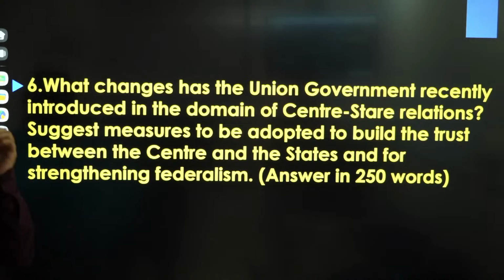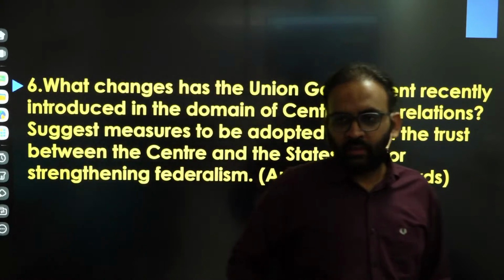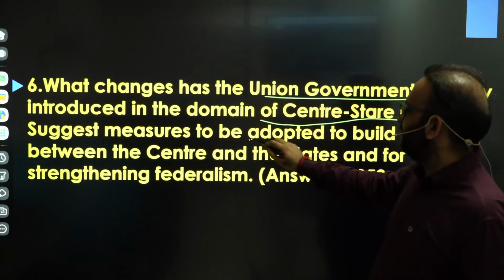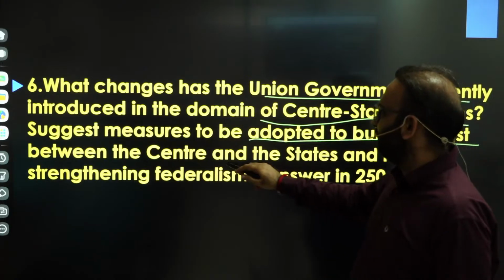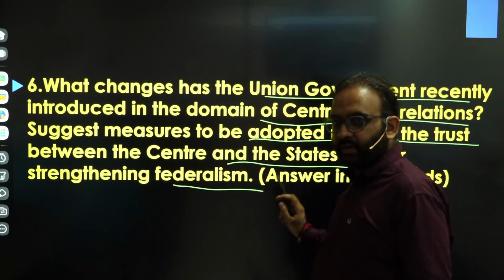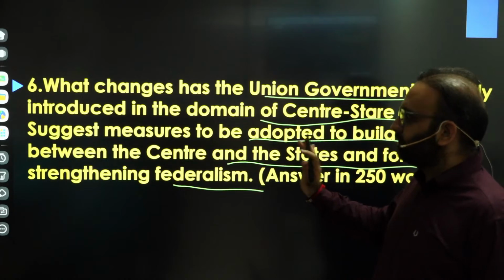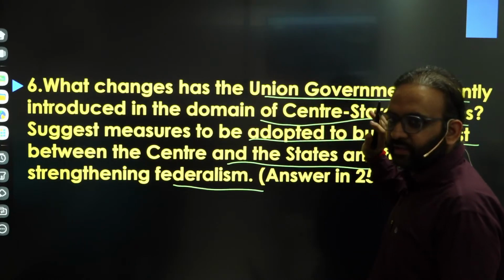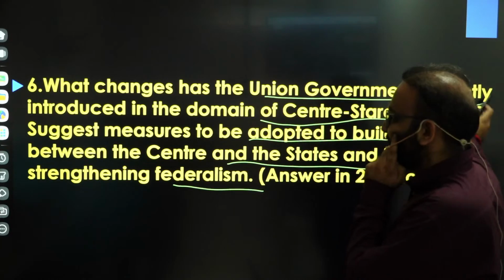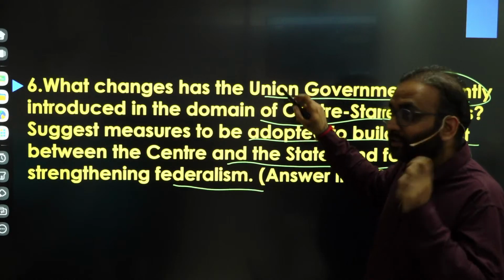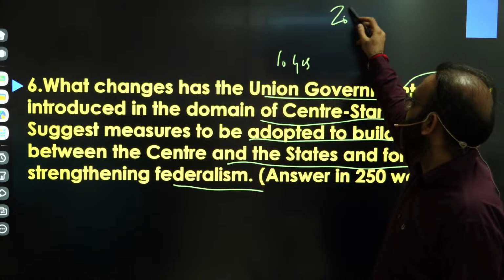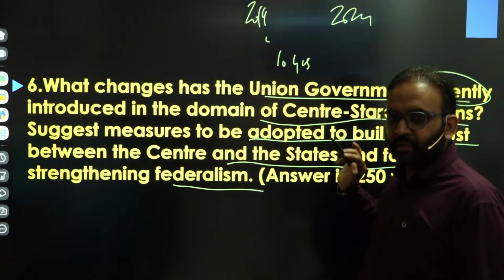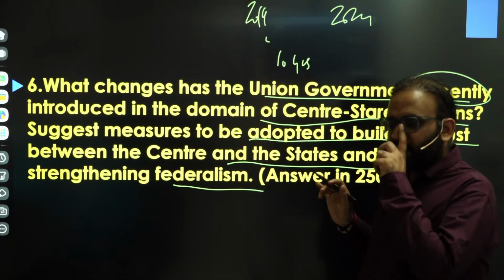Fine. Now coming to the next question. What changes has the Union government recently introduced in the domain of center-state relations? Suggest measures to adopt it to build trust between center and state and for strengthening federalism. So, a very simple, straightforward question. You have to mention the changes the Union government brought in the domain of center-state relations recently. Recently does not mean in the last year. Here it means in the last 10 years. The question was asked in 2024, and the Modi government came in 2014. It is asking about changes by the Modi government. So you can talk about the last 10 years.